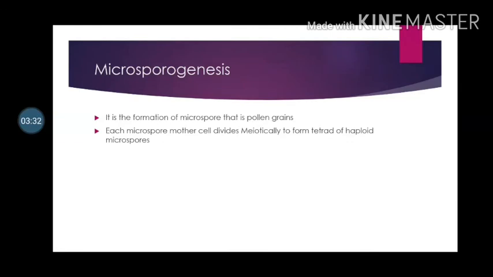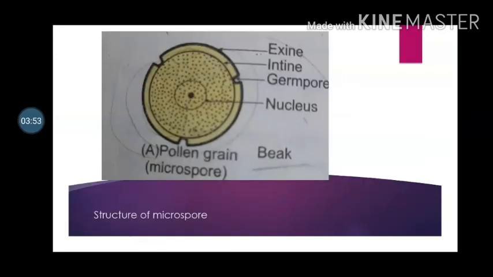Now, microsporogenesis. It is the formation of microspores, that is, formation of pollen grains. Each microspore mother cell divides meiotically to form a tetrad of haploid microspores. Now we will see the structure of the microspore. Each pollen grain is a unicellular, uninucleate, haploid, non-motile structure. It is surrounded by a 2-layered wall called the sporoderm.